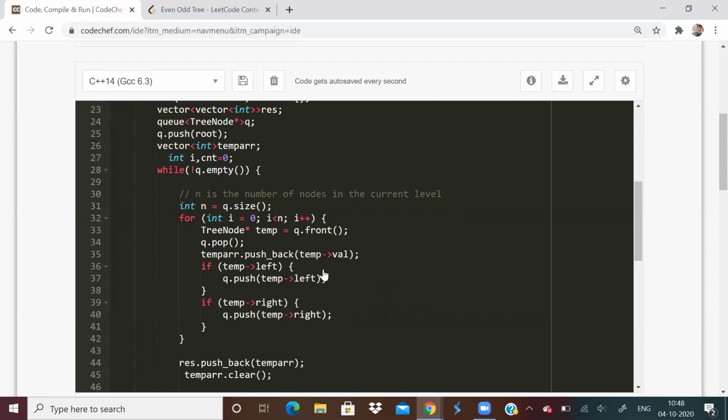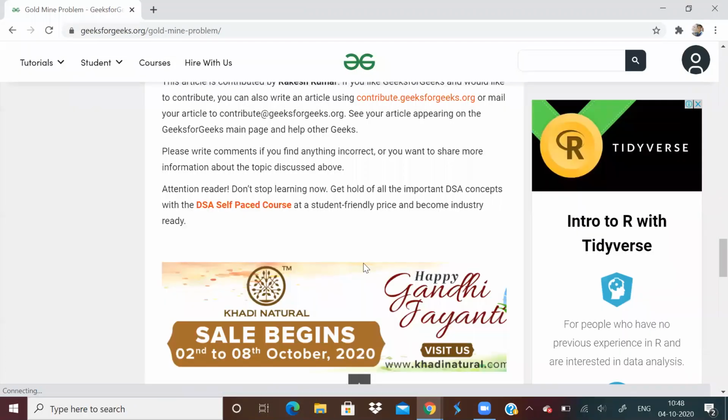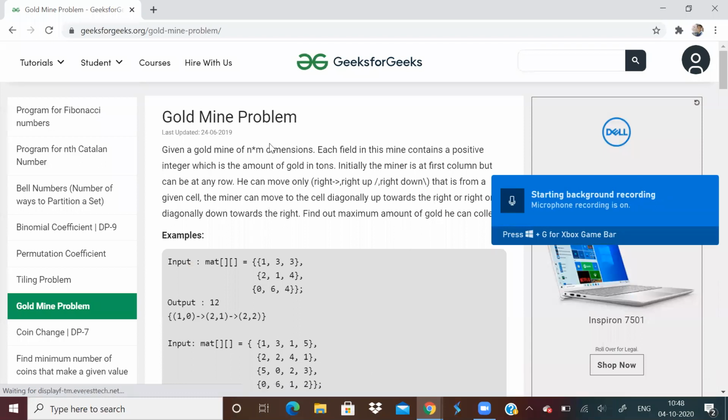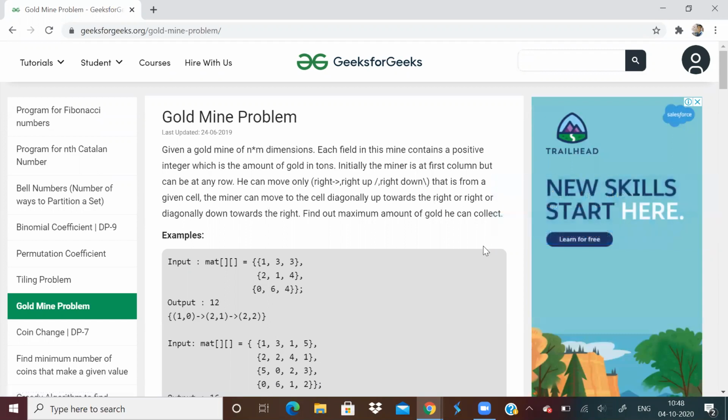Another problem that he was asked was the gold mine problem. Basically, you're given a grid. You can go right up or right down, and you have to start in the first column, but any row you can start. You have to collect the maximum amount of gold. So this is a very standard problem, the gold mine problem.